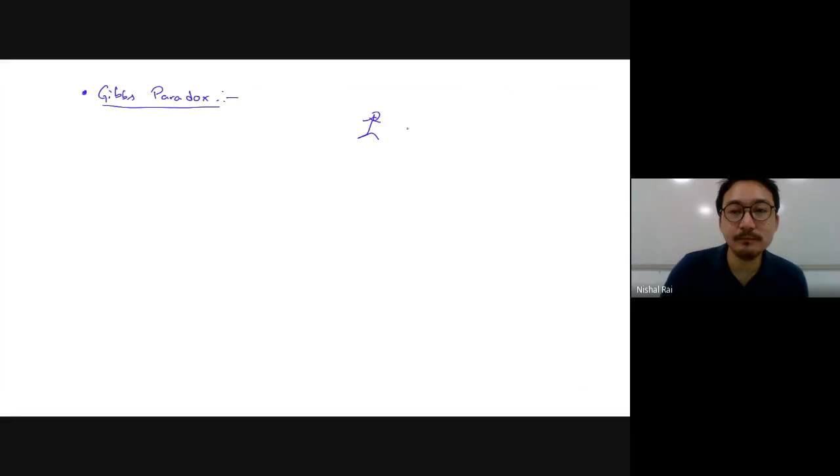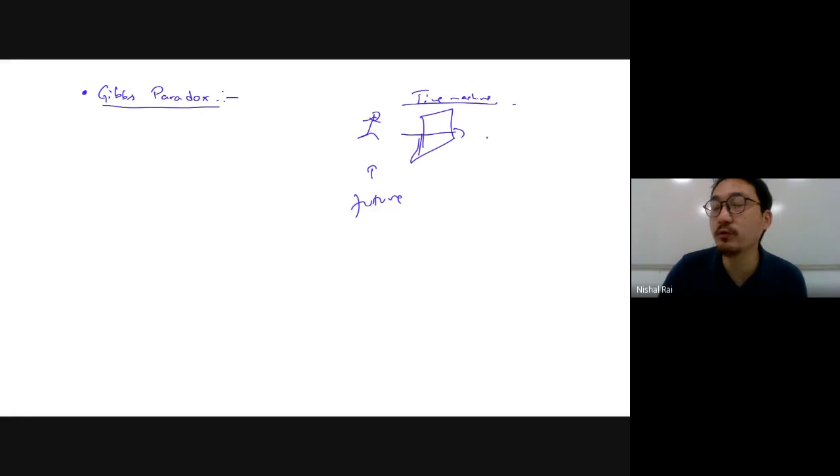this is you, and you made some kind of time machine. Clear? And this is you in the future, and you went to your past using this time machine. What did you do? You went to the past, and you killed yourself.